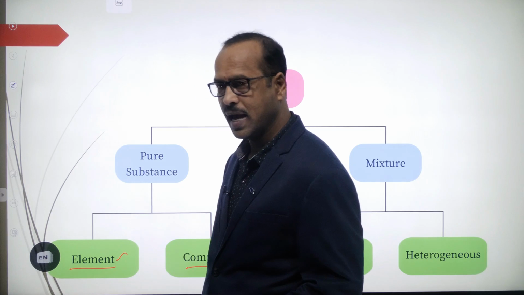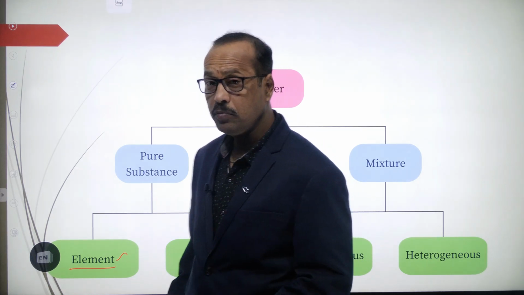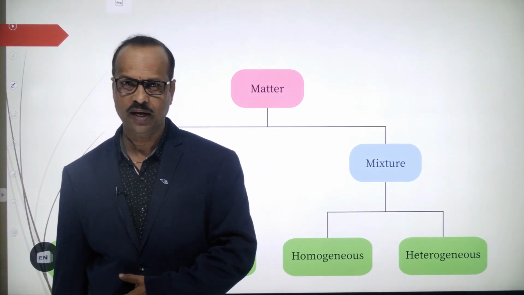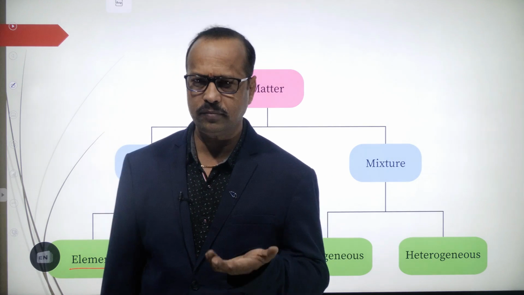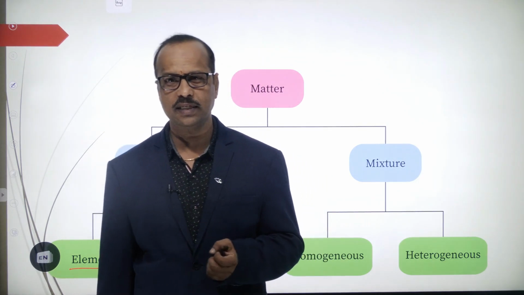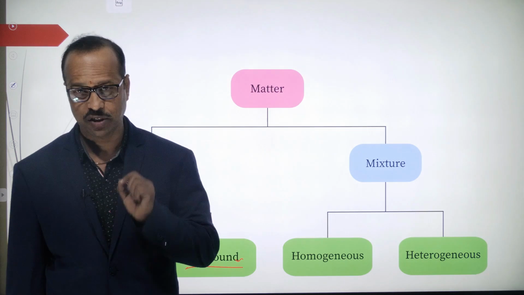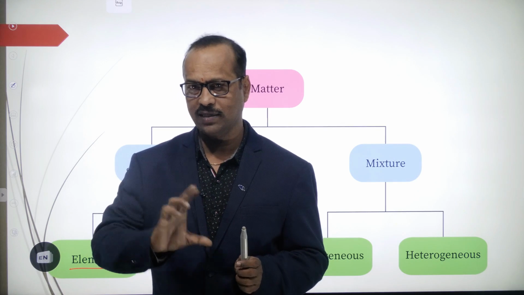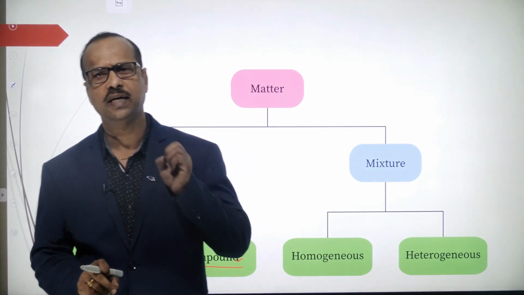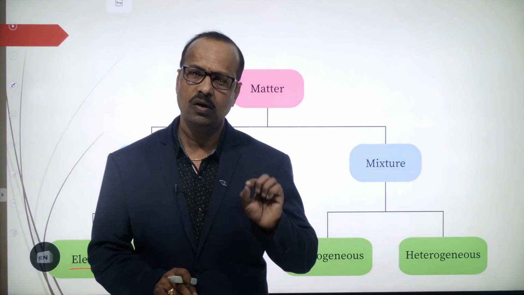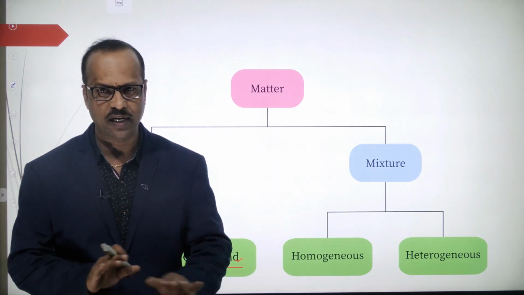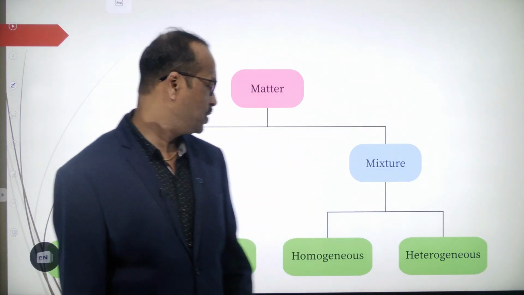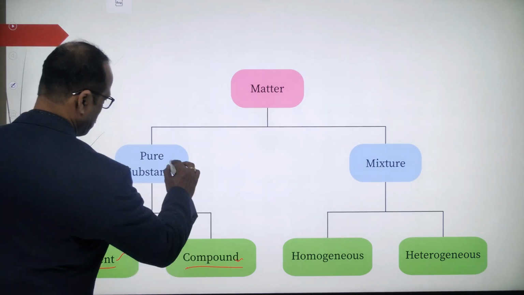So the examples are elements and compounds. Compound means a molecule made up of different elements, like water. Water is a compound, H2O. If you take pure water, it consists of only H2O molecules. If you take one glass of water, one tumbler of water, all of it consists of water molecules only, H2O, H2O, H2O. No other elements are present in that. Such substances are called pure. So elements and compounds come under pure.